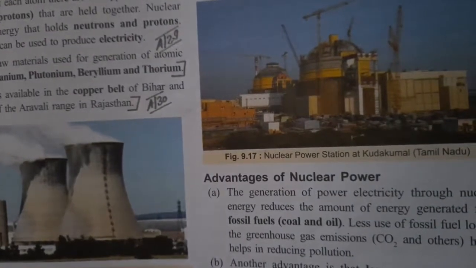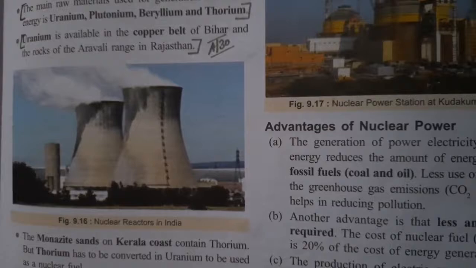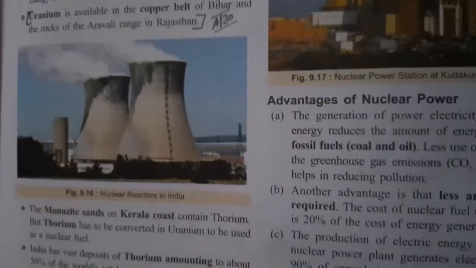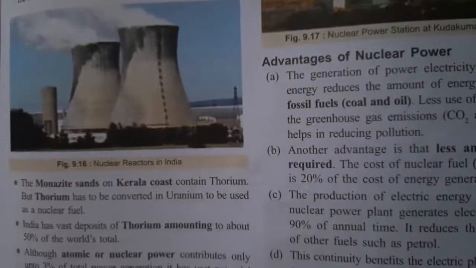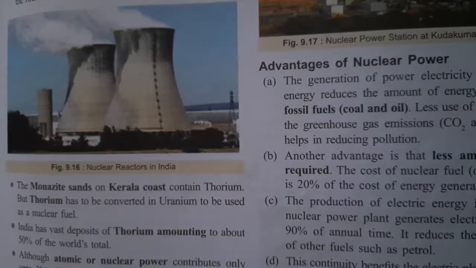Uranium is available particularly in the copper belt of Bihar and the rocks of the Aravalli range in Rajasthan. And monazite sands of Kerala also contain thorium, and thorium can be converted into uranium to be used as a nuclear fuel.